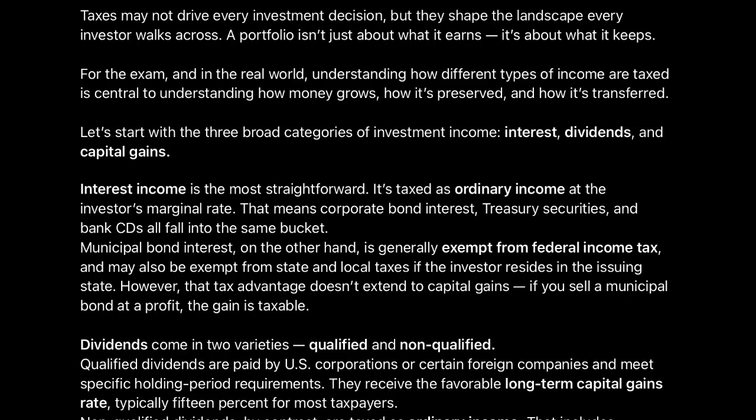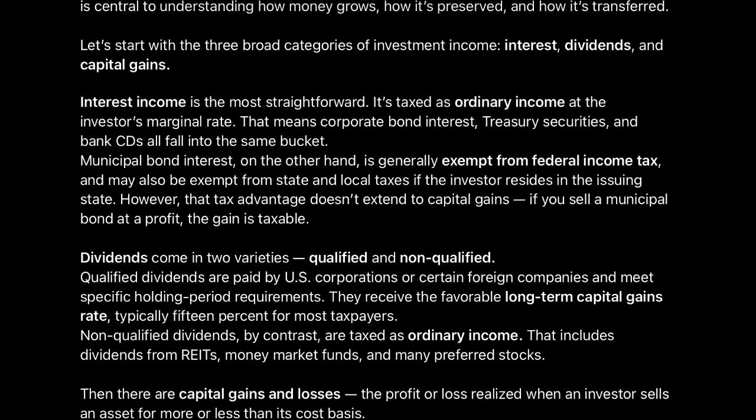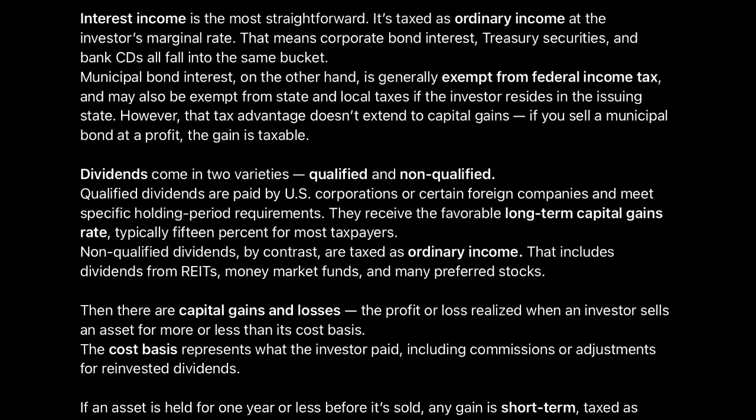Let's start with the three broad categories of investment income: interest, dividends, and capital gains. Interest income is the most straightforward. It's taxed as ordinary income at the investor's marginal rate. That means corporate bond interest, treasury securities, and bank CDs all fall into the same bucket.